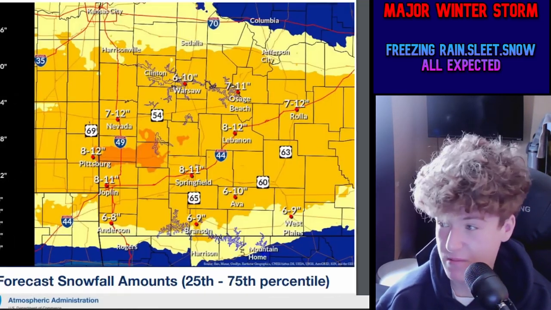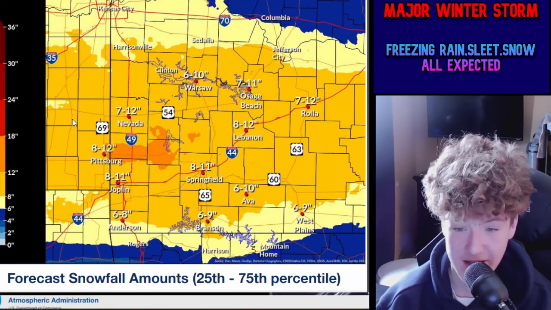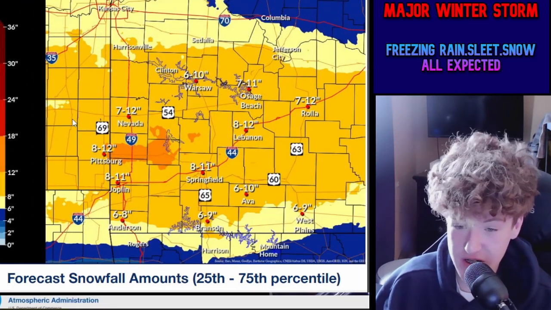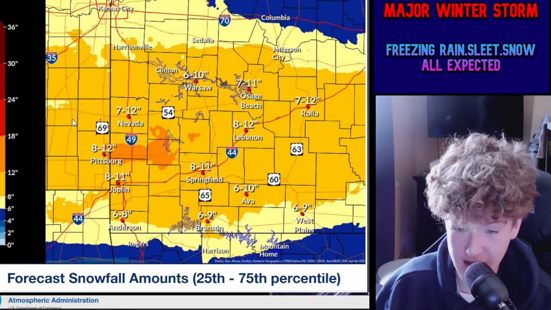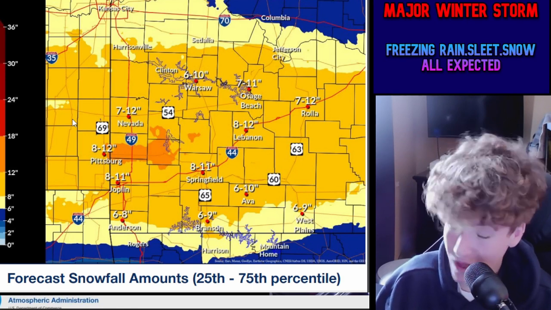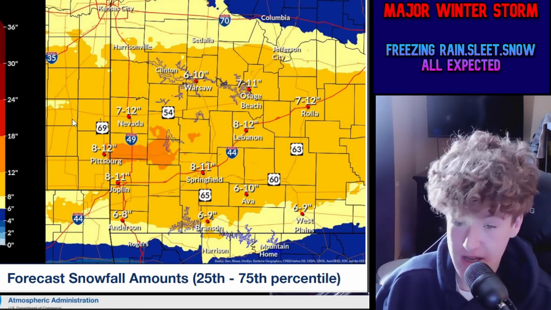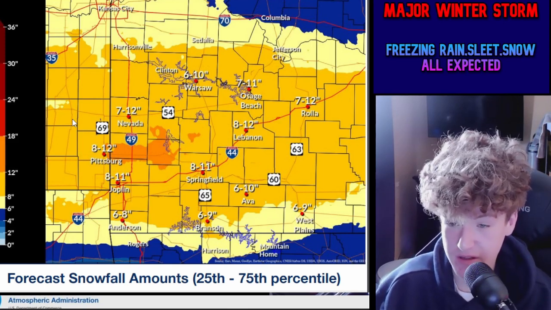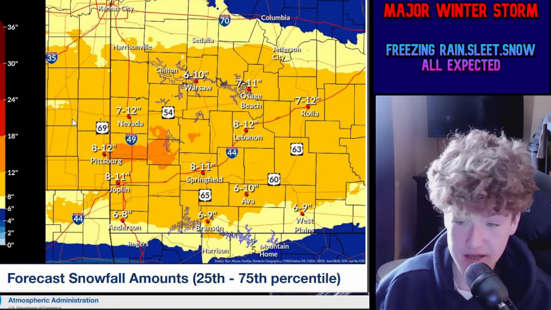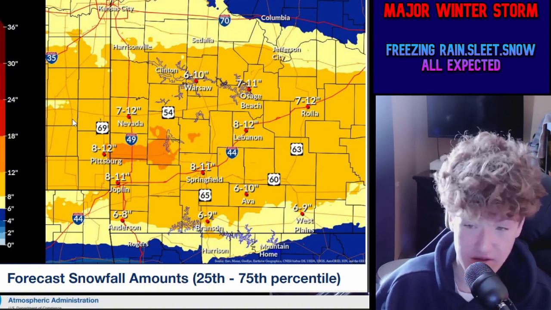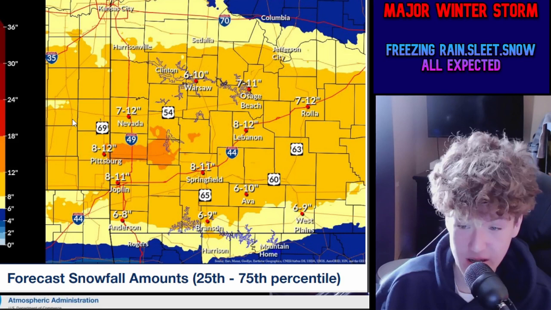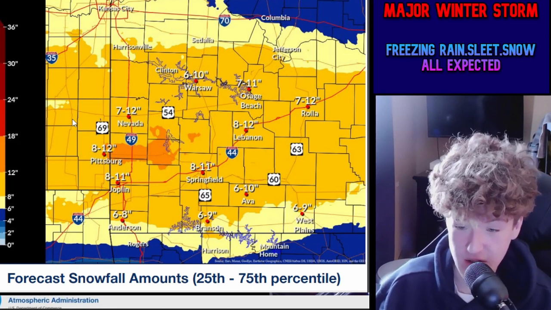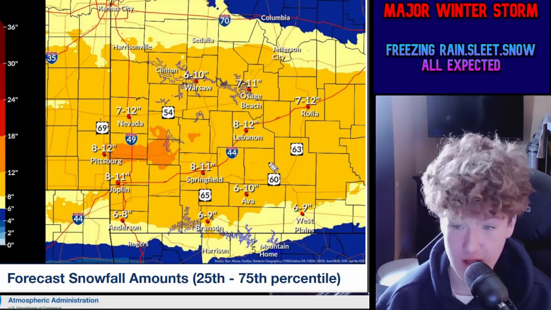Now, if we look at the National Weather Service in Springfield, we're going to see some really high totals with this. 8 to 11 inches of snow for Joplin, 6 to 8 for Anderson, 8 to 12 for Pittsburg, 7 to 12 inches for Nevada, 8 to 11 inches for Springfield, 8 to 12 for Lebanon, 7 to 12 in Rolla, 7 to 11 in Osage Beach, 6 to 10 in Warsaw, 6 to 10 in Ava, and 6 to 9 in West Plains here.